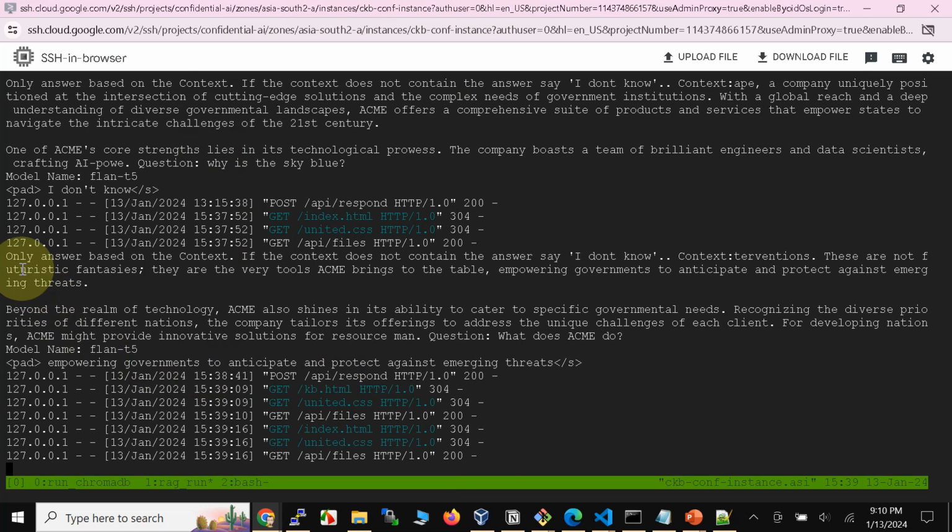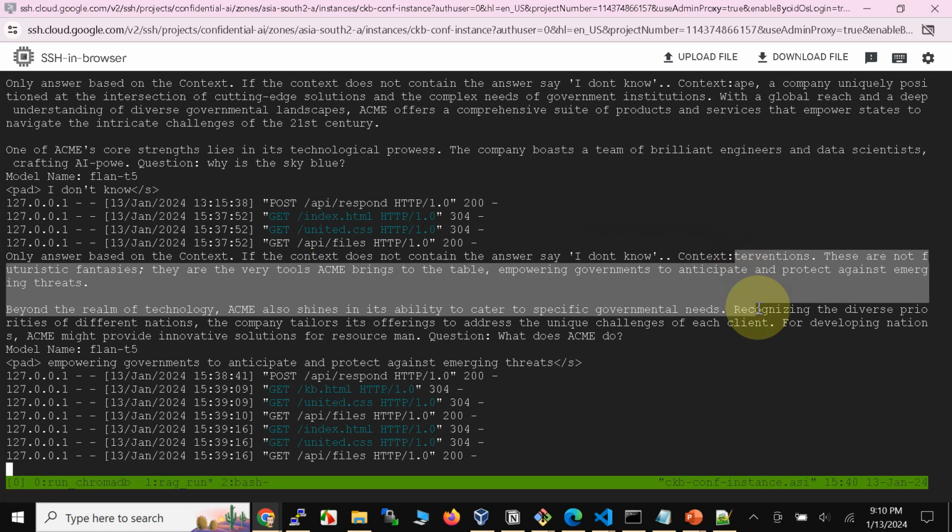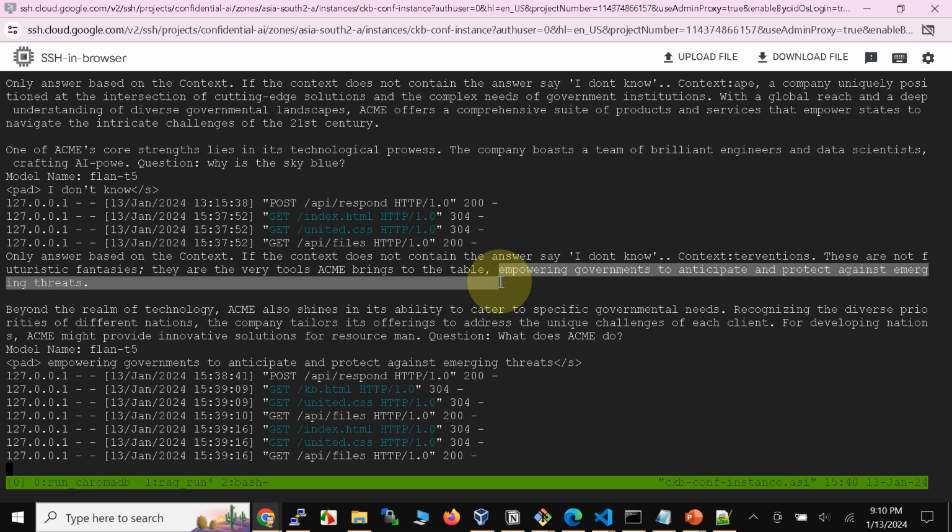So notice that here is the full prompt. It says only answer based on the context. If you don't know, say I don't know. And the context is basically pulled from the file. And somewhere here is the information that tells about, so this is actually the information like empowering governments to anticipate and protect against the emerging threats, right? So that's basically how the model was able to respond, because it actually got the context.